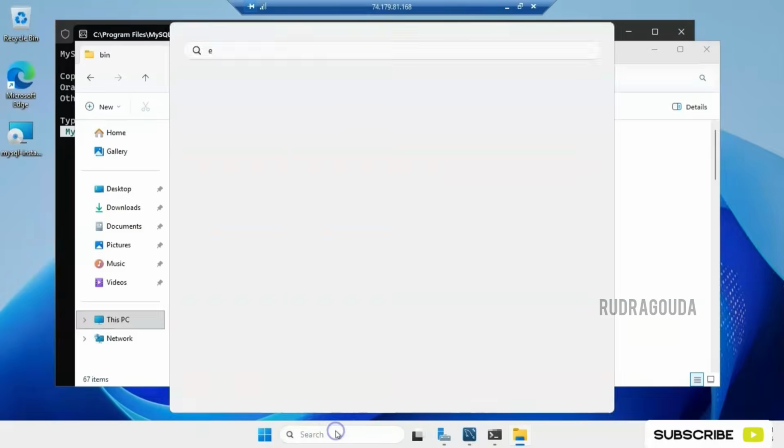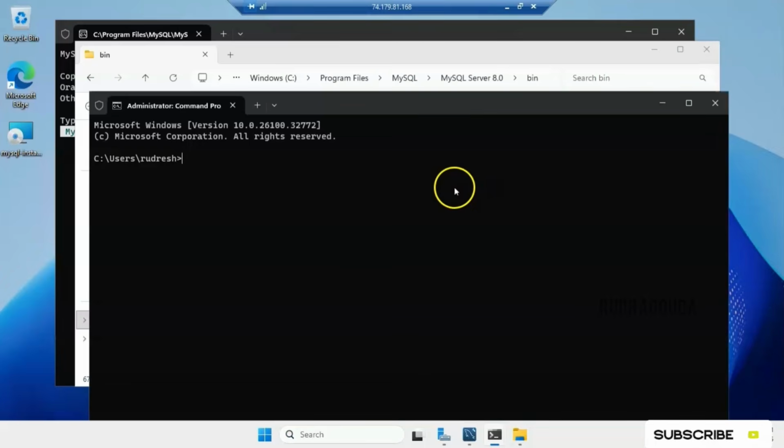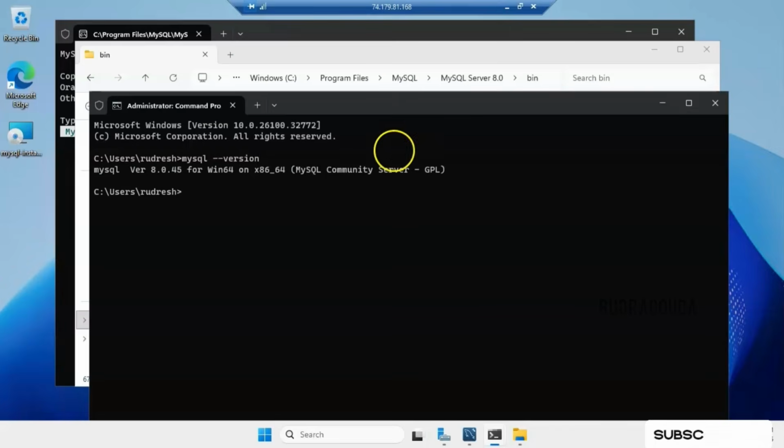Now, if I open command prompt and check the MySQL version, it should display the data. Let me type mysql --version and then press enter. Yes, you can see we have installed MySQL version 8.0.45 for Windows 64 and it is a MySQL Community Server. So what are the steps we followed?